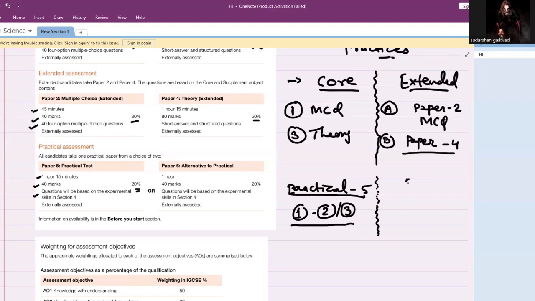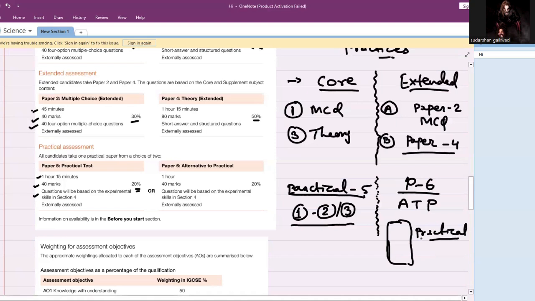Let's go for paper 6, which is called ATP. Not adenosine triphosphate of your mitochondria in bio, but the alternative to practical. Alternative to practical means the practical has already been conducted in your school or college. Based on that practical knowledge, you get the question paper. You're not doing the practical here, but you have already done it in grade 9 or grade 10 or O level.